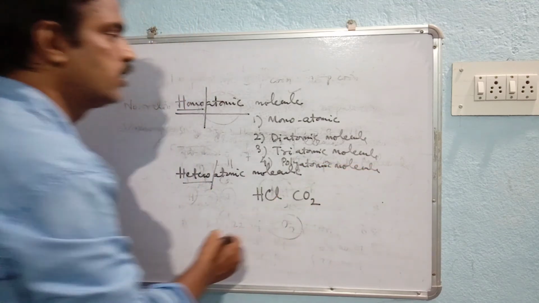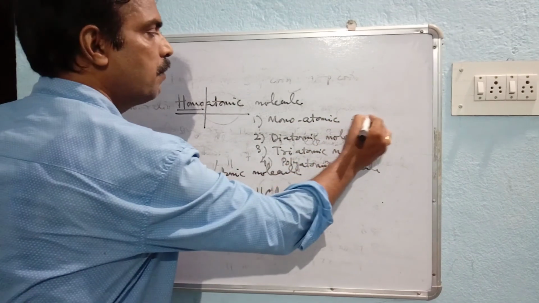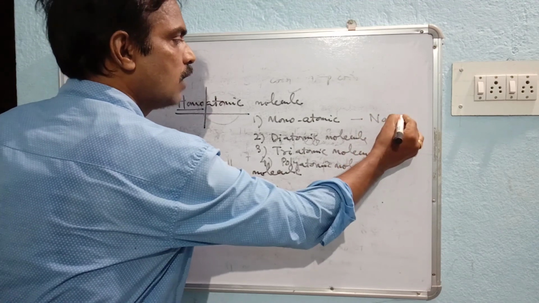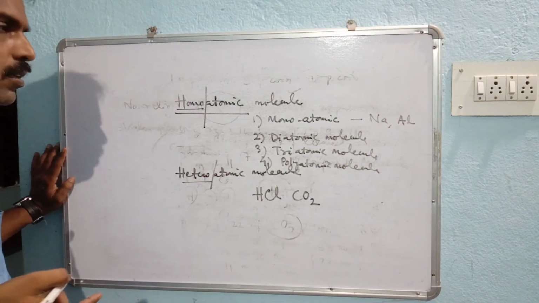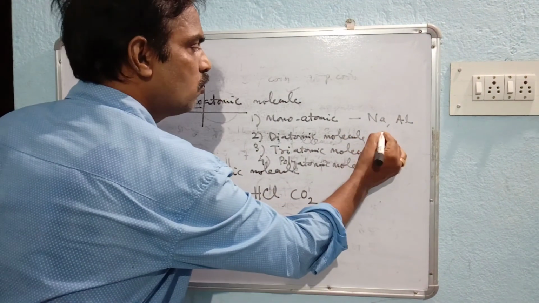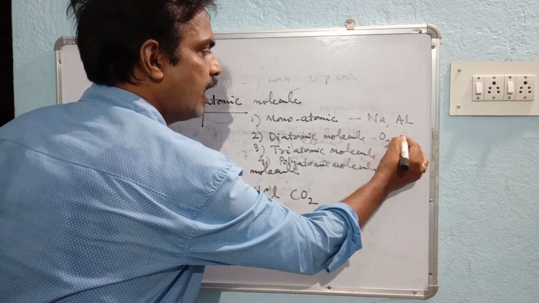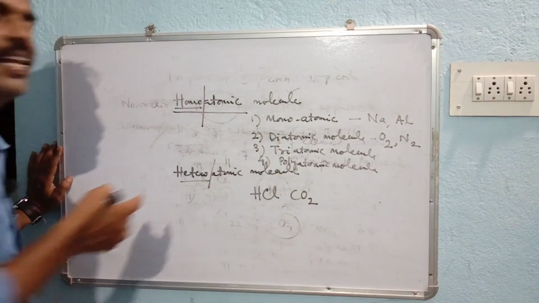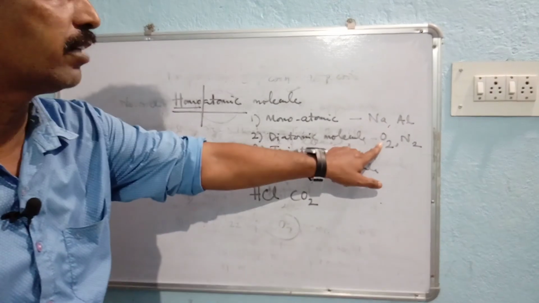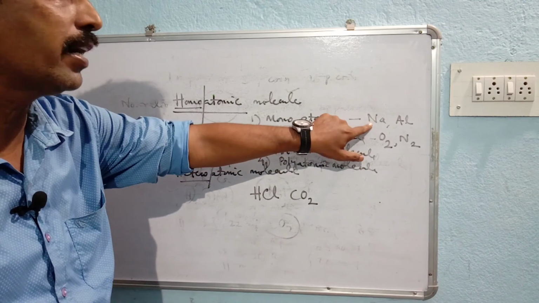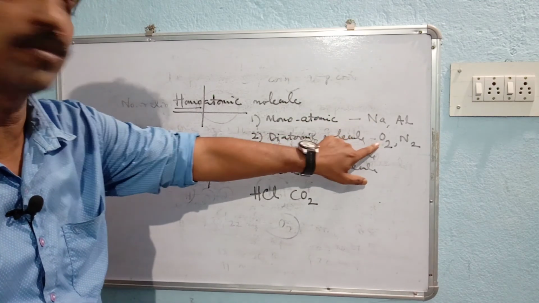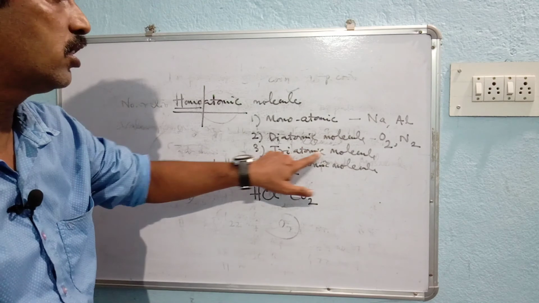What are the examples here? In case of monoatomic, I may give sodium, aluminium. All metal atoms are monoatomic molecules. In case of diatomic molecules, oxygen and nitrogen are diatomic, meaning they consist of two atoms. Here one molecule consists of one atom, here one molecule consists of two atoms, and here one molecule consists of three atoms.